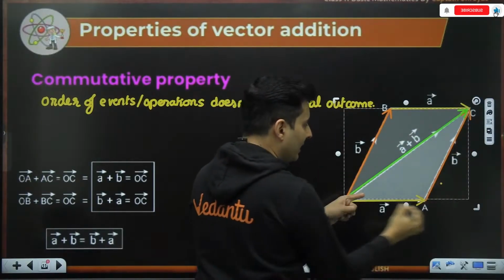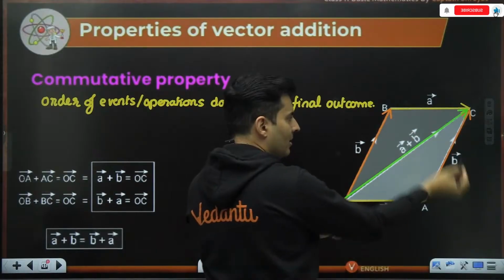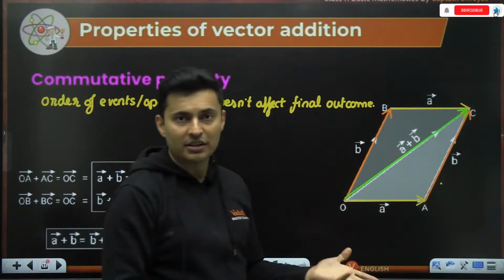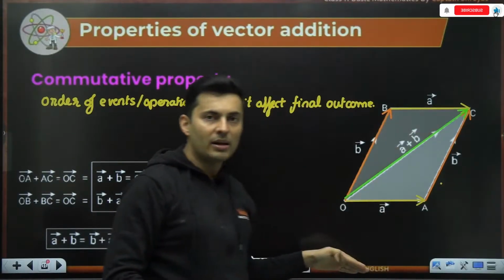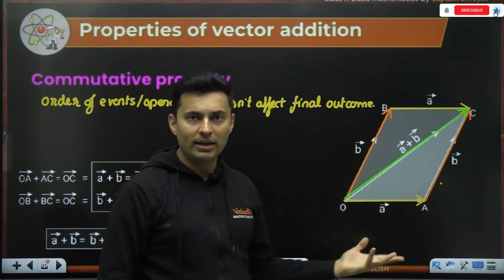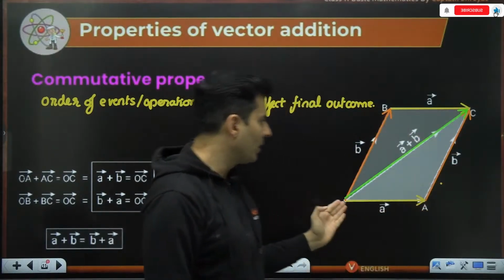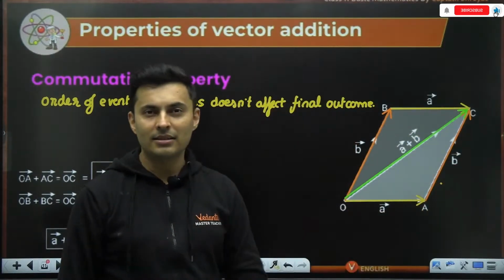So you can see one triangle here and another triangle here. Both are congruent to each other because the diagonal of a parallelogram creates two congruent triangles. So it is a parallelogram, and obviously the resultant is still the same.